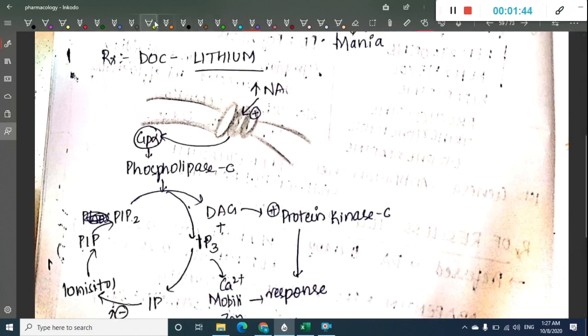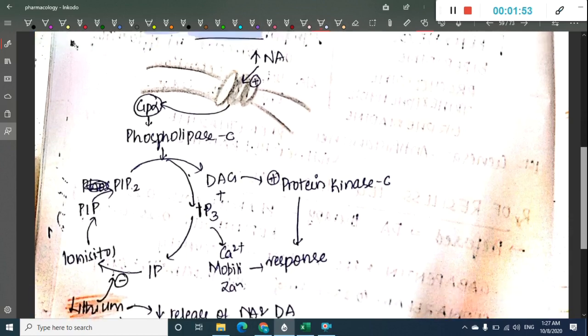Now, what is the drug of choice of mania? Remember, the drug of choice of mania is lithium. So let us now learn about lithium in detail.